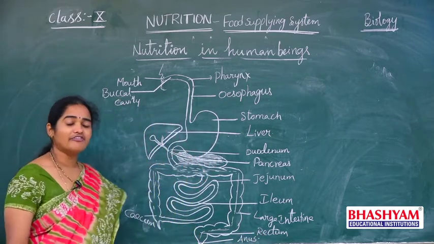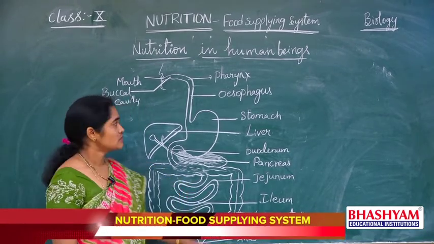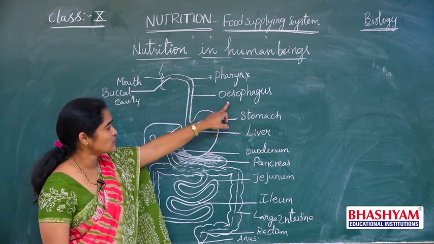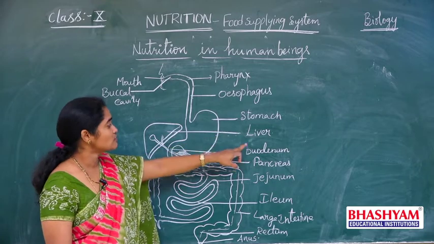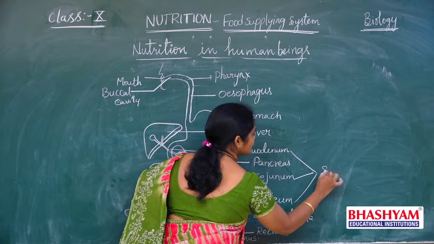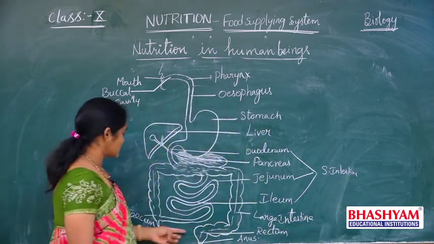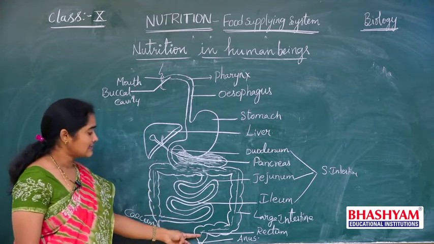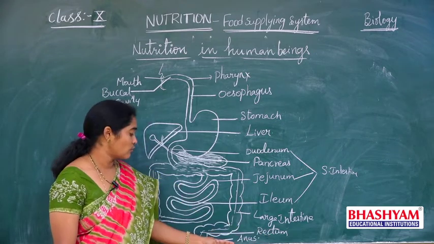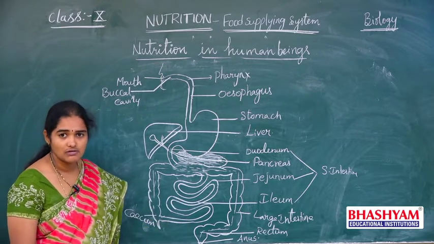These are the different parts of the digestive tract. Understand? So from the mouth, then buccal cavity, pharynx, esophagus, stomach, small intestine, these three, duodenum, jejunum, ileum, together called the small intestine, and this small intestine opens into the large intestine, and then the last part of the large intestine is the rectum. That rectum opens outside through the anus. These are the different parts of the digestive tract.